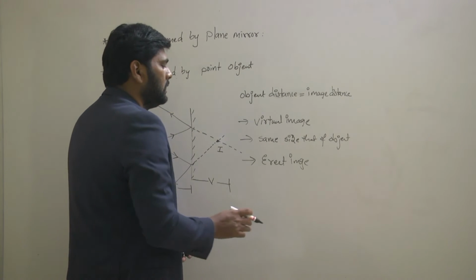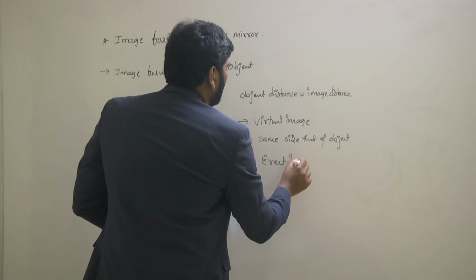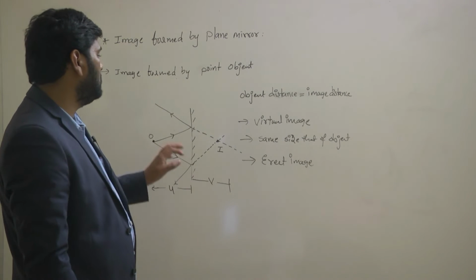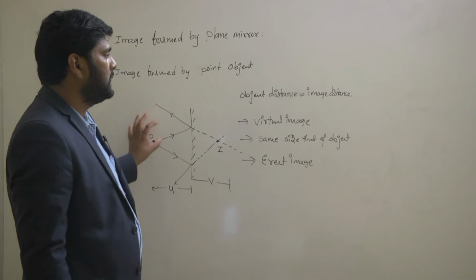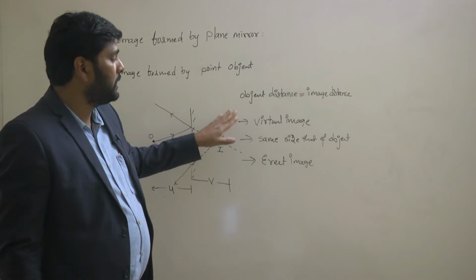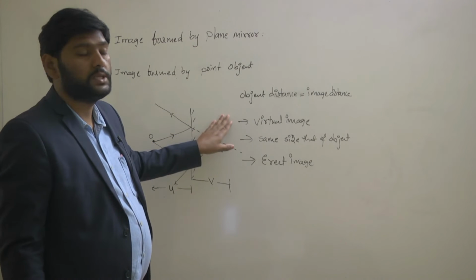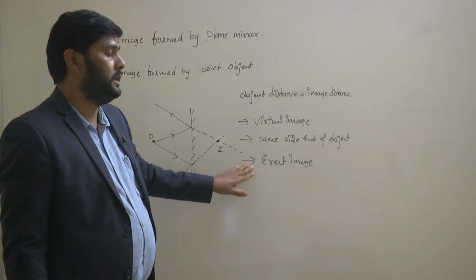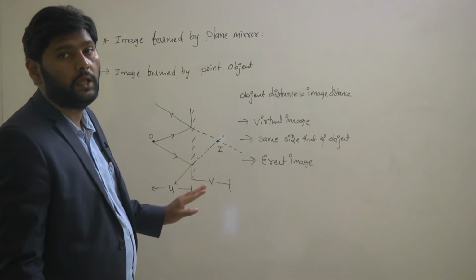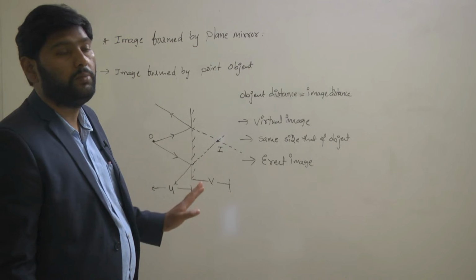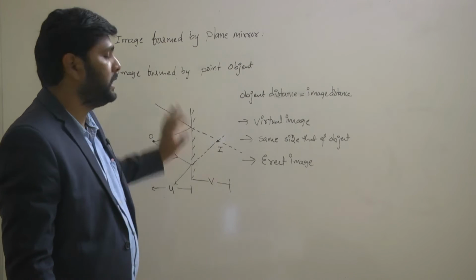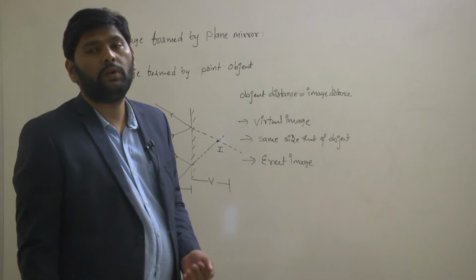So finally, what conclusion can you make? Image formed by the plane mirror: the image distance and object distance are both equal, and it is a virtual image, the same size as the object, and erect. This is the nature of the image formed by the plane mirror. We have seen this only for a point object. Let's do the same thing for an extended object.